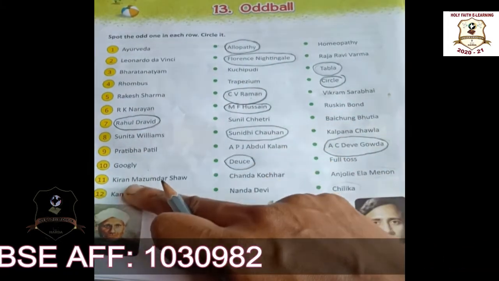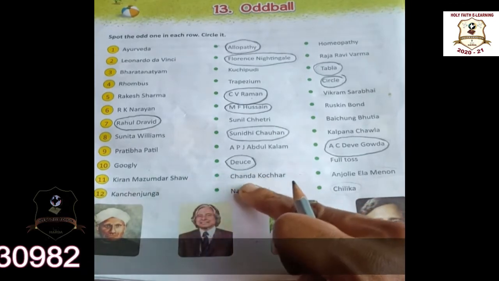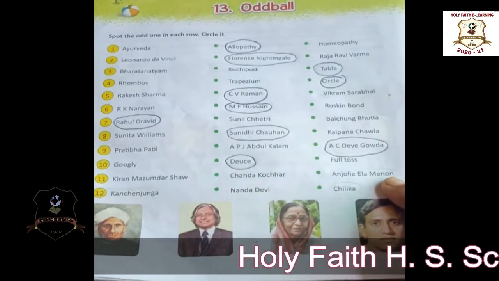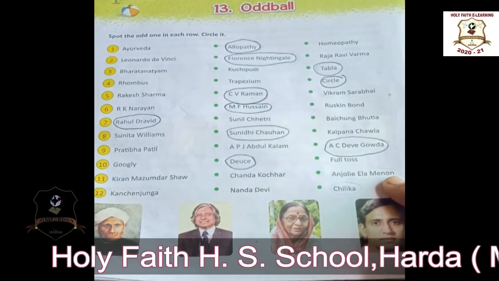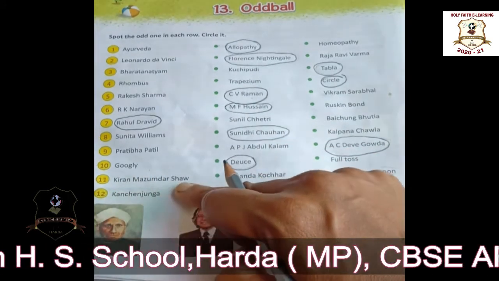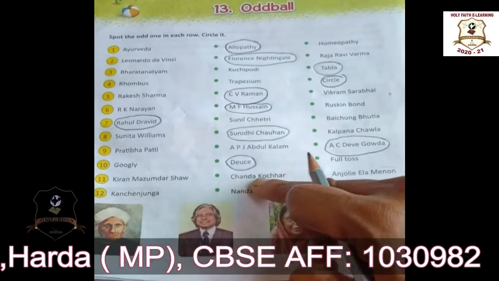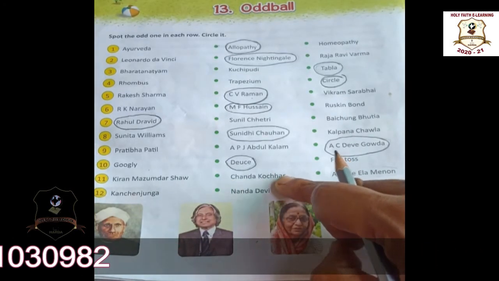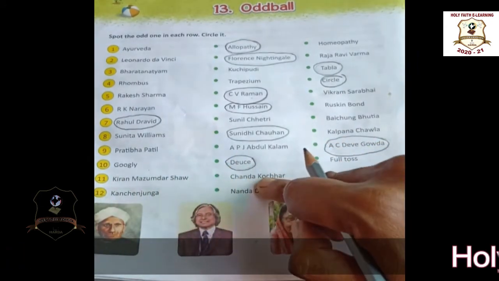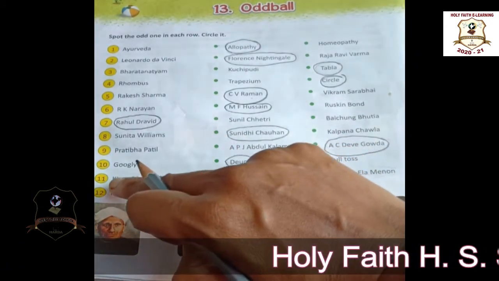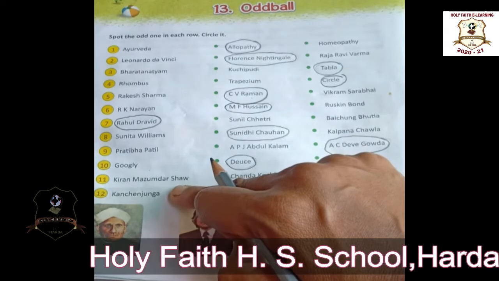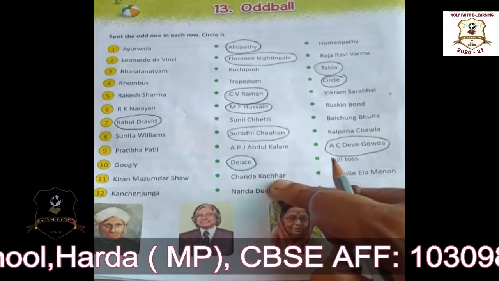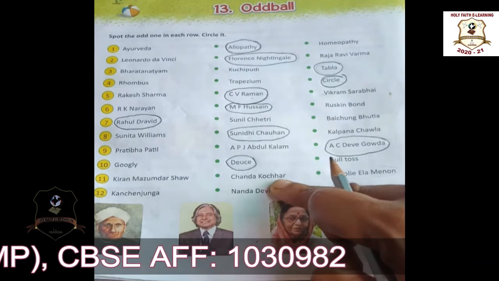Next one: Kiran Mazumdar Shah, Chanda Kochar, and Anjoli Ila Menon. Okay, students, do you know about these people? Kiran Mazumdar and Chanda Kochar were chairperson and managing director of companies. Kiran Mazumdar Shah was the managing director of Biocon Limited. Chanda Kochar was the MD of ICICI Bank.